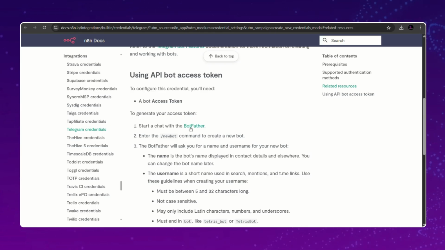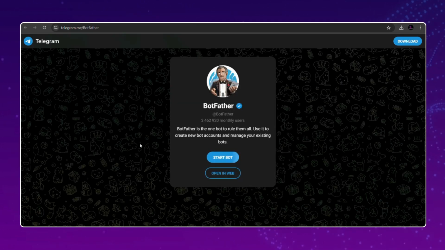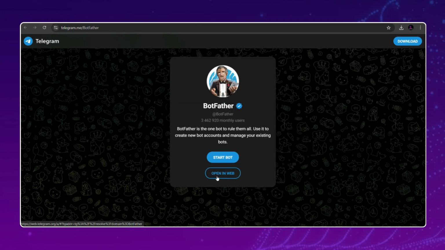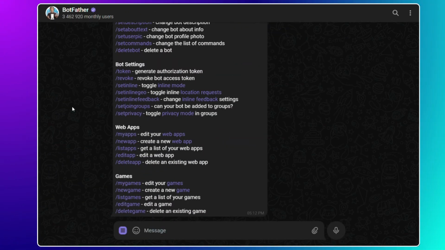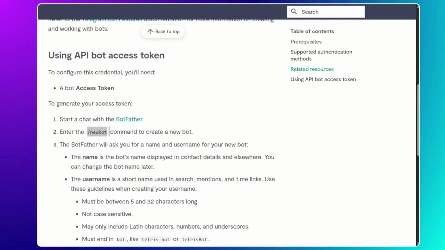The first step is that they want you to start a chat with BotFather. I have already logged into my Telegram account from this desktop window, right? So I'm going to click on that and it will land on that page. All you need to do is just click on open in web, right? I'm going to click on that. Here I am inside my Telegram chat with BotFather, right? So the first message as per the instructions is /newbot, right? So we will enter that.